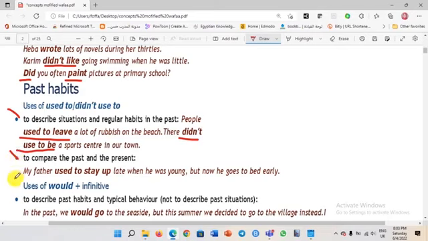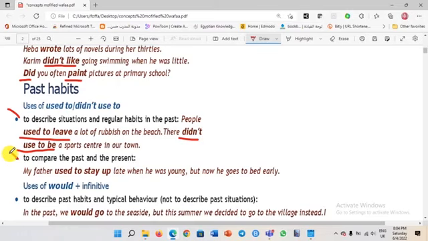Now, where do people leave rubbish? Actually, they leave rubbish in specific places, in specific rubbish bins, okay? There didn't used to be sports centers. That means now there are sports centers in our town. So when we say used to, that means this action happened in the past.